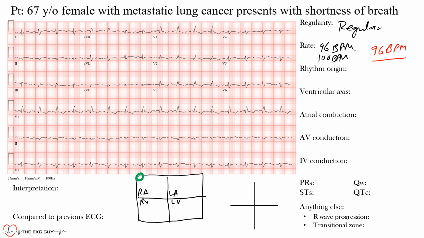Now from the sinus node, we have some pathways, okay? We have these internodal pathways, the Bachmann bundle that comes to the left side, the AV node here in the right atrium, then we have the His bundle that subdivides into a right bundle branch. Then we have the left bundle branch that has a left anterior and posterior fascicle. And from the right bundle branch and the left anterior and posterior fascicles, we go to the ventricular Purkinje fibers and then to our cardiomyocytes, and that's how the electrical impulse spreads. So now we're asking, is the impulse originating from this area here? That's the sinus node. In other words, is sinus rhythm present?